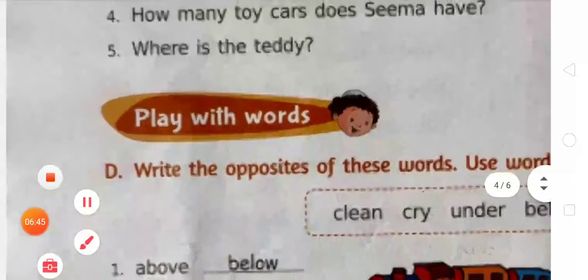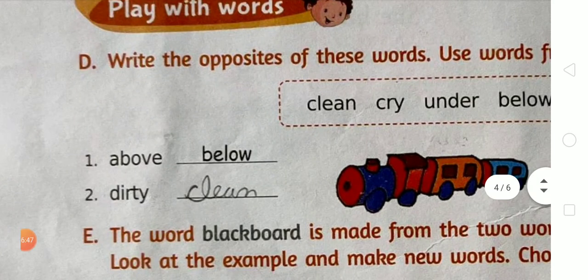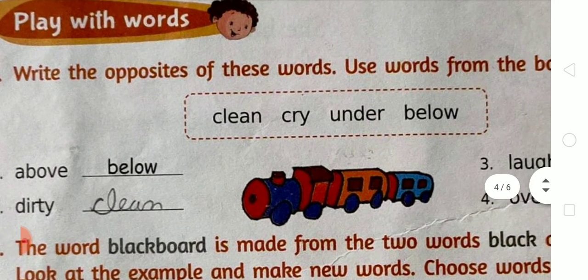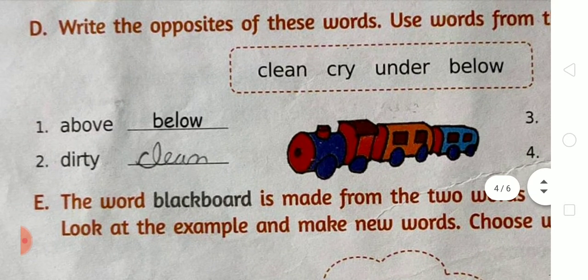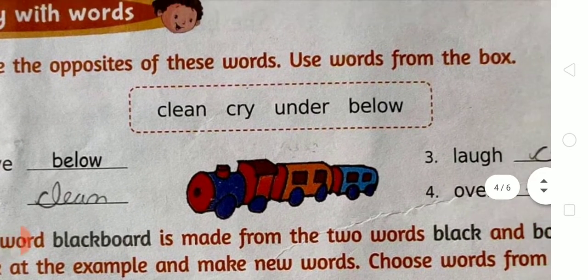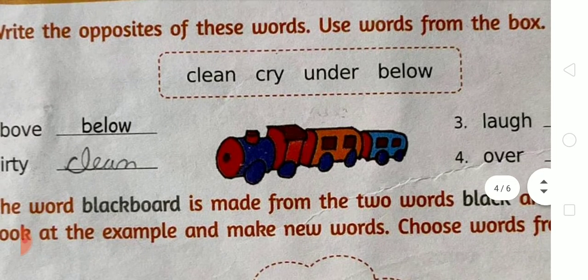The exercise is: write the opposite of these words. Use words from the box. So student, here are some words. You have to write their opposite words, which are given in the box. You have to choose the correct one.